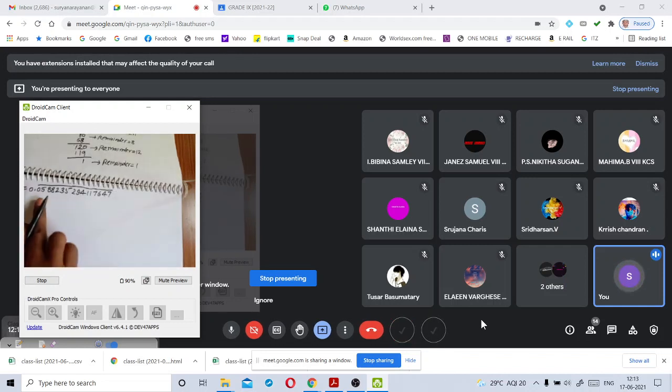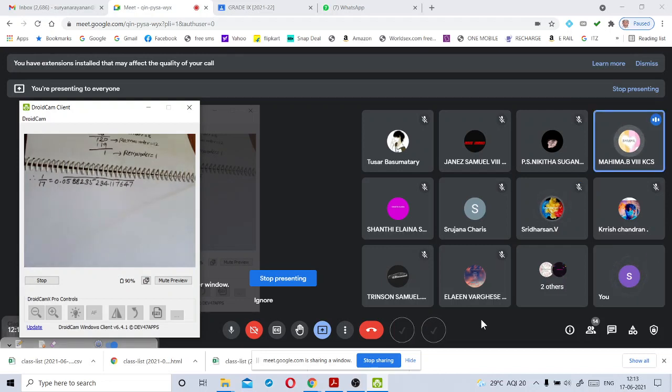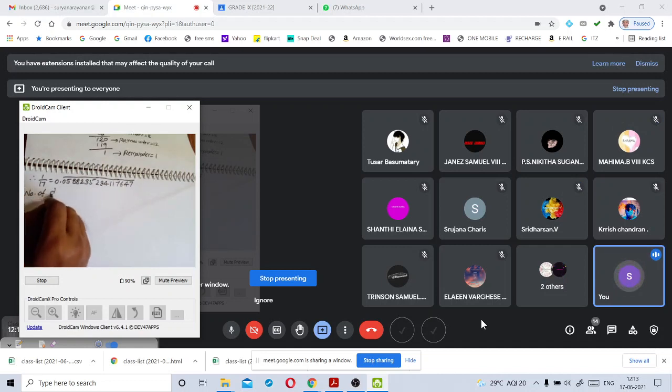Now count how many digits are there in this repeating block of digits. How many digits are there? Sir, 16. Yes. What did they ask here? The number of digits in the repeating block of digits.